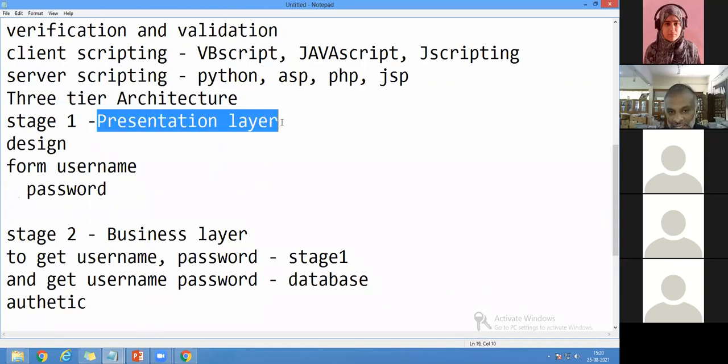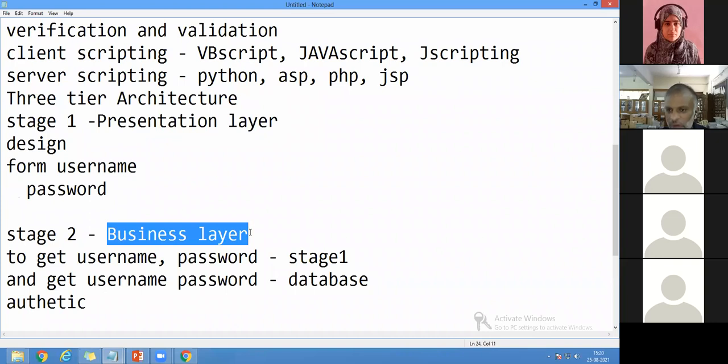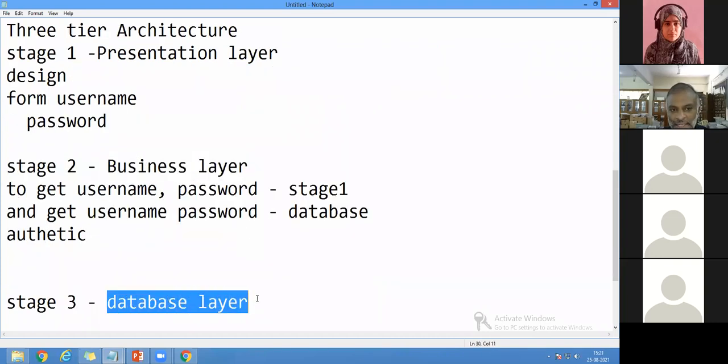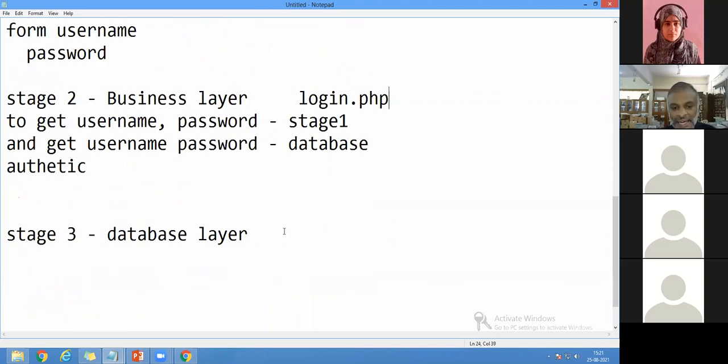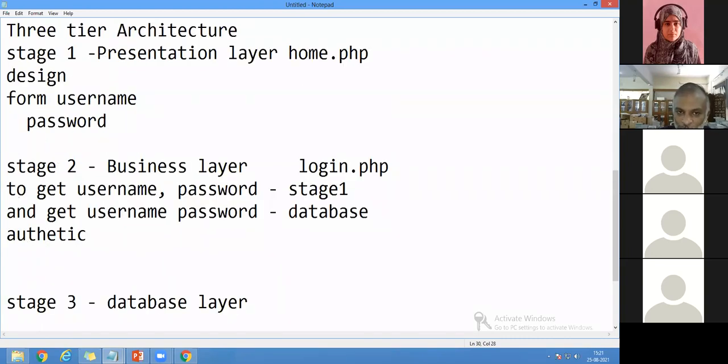First one is the presentation layer. Second one is the business layer or intermediate layer. You can keep your name, whatever you want. And the third one is called the database layer. Now consider that I'm going to create a file. Let's say I'm doing the program in PHP. For stage one, I'm going to write a home.php file. For the business layer, I'm going to create one file, let it be login.php. And for the database, I'm going to create one file. So totally, I need 3 files to execute a simple concept.